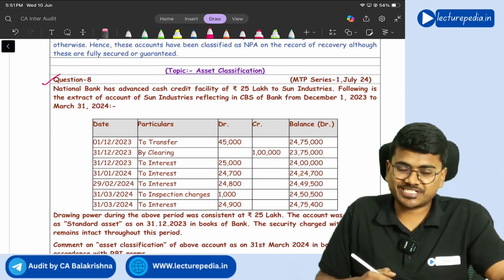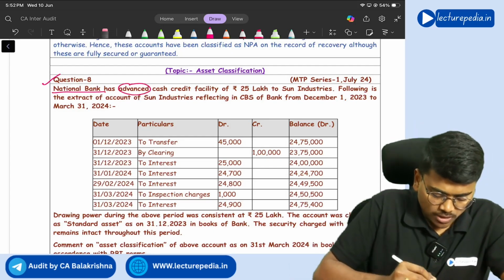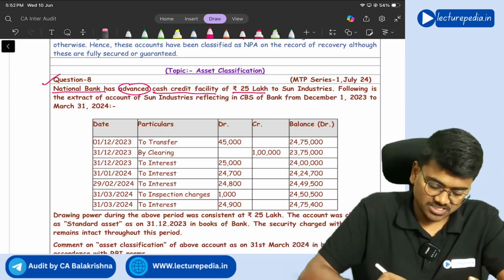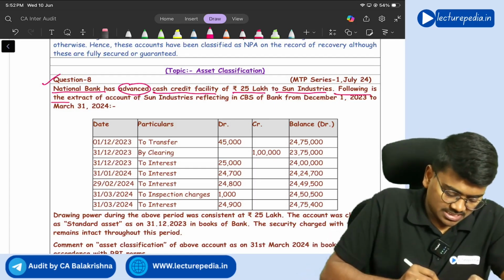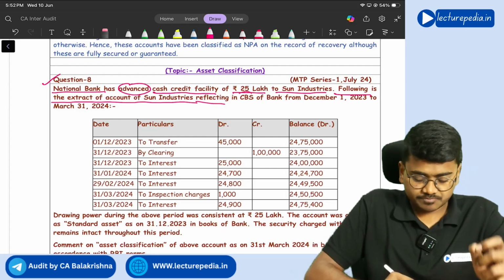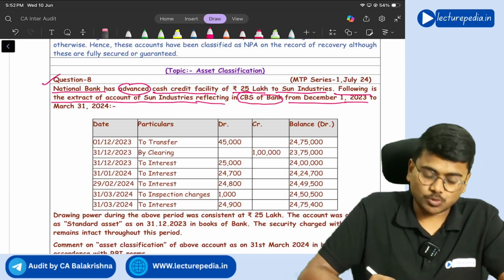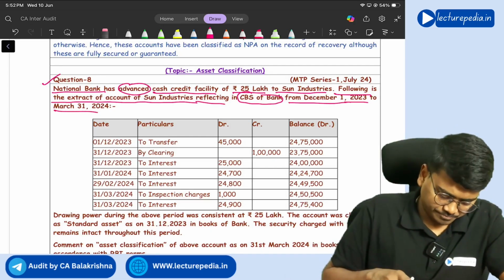Next, question number 8. National Bank has advanced a cash credit facility of 25 lakhs to Sun Industries. Following is the extract of the account of Sun Industries reflecting in the CBS of the bank from December 1st, 2023 to March 31st, 2024.